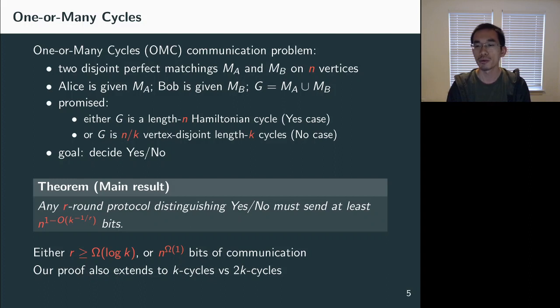Our proof also extends to distinguishing between k cycles and 2k cycles, the gap cycle counting problem we mentioned earlier, with the same parameters. And by setting r equal to 1, this recovers the previous lower bound, as the lower bound would just be n to the 1 minus 1 over k.